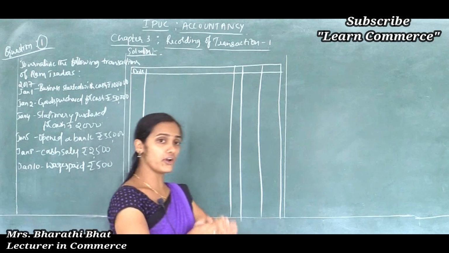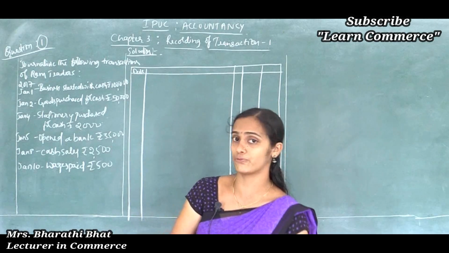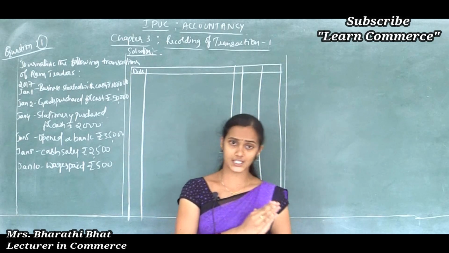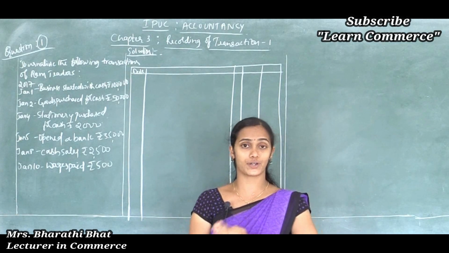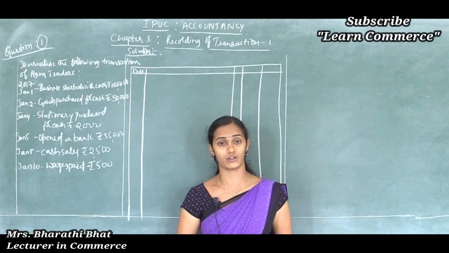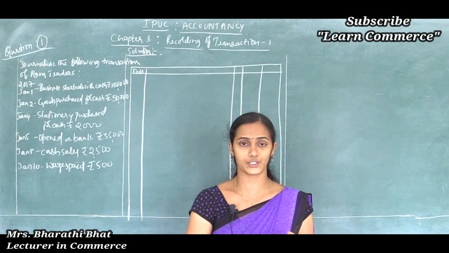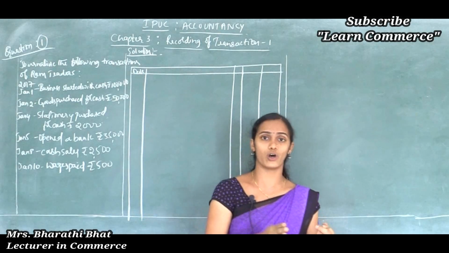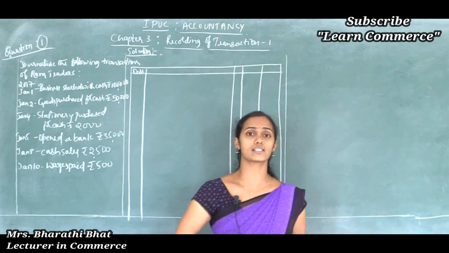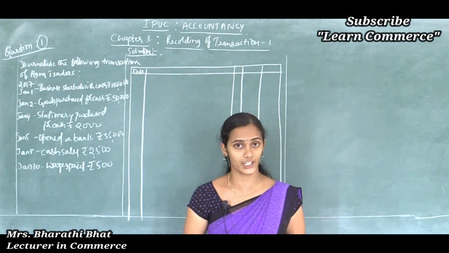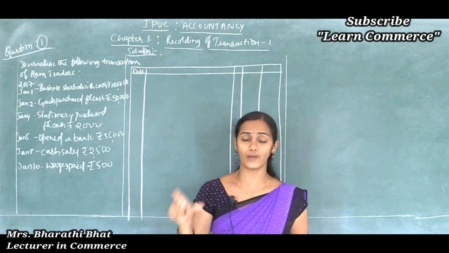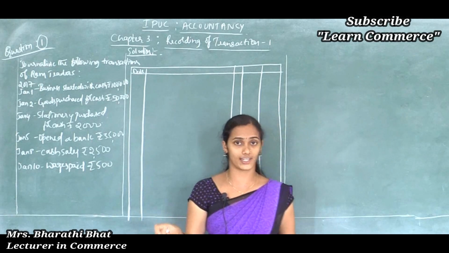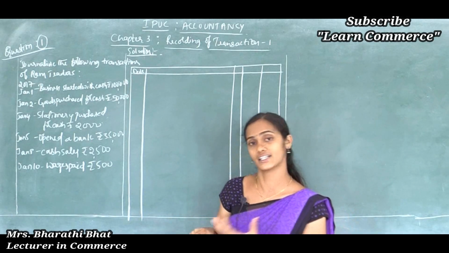Before discussing this question, the first step to pass the journal entry, or to record the transaction in the books of account, is to identify the two or more accounts involved in a transaction. In the previous classes we discussed the accounting equation, where we studied how to find the two accounts involved in a transaction. Correct, right? For example, business started with cash.